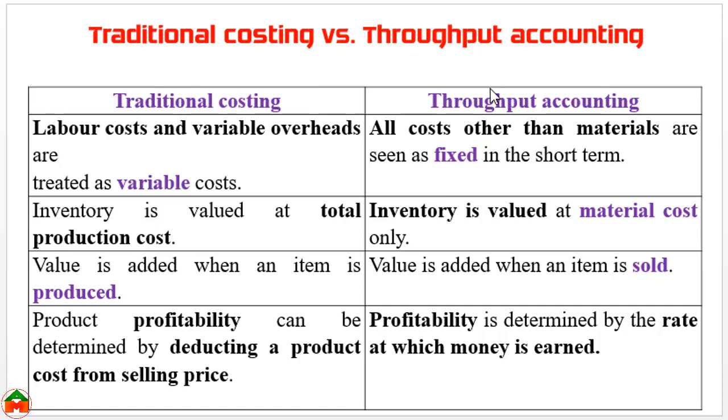In throughput accounting, inventory is valued with only the material cost. In traditional costing, value is added when an item is produced, and in throughput accounting, value is added when an item is sold. In traditional costing, product profitability can be determined by deducting the product cost from the selling price, and in throughput accounting, profitability is determined by the rate at which money is earned.